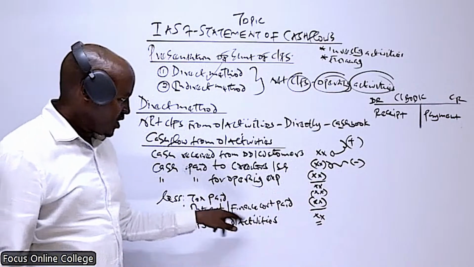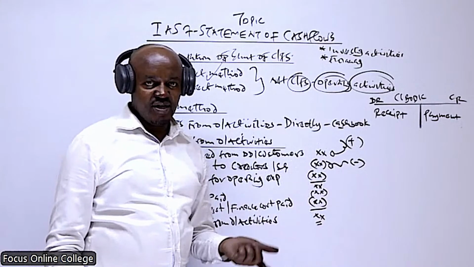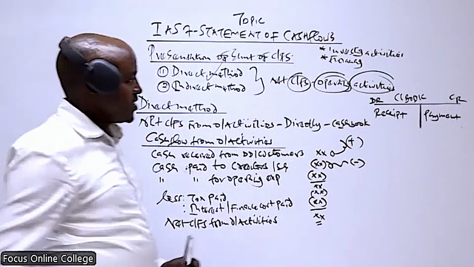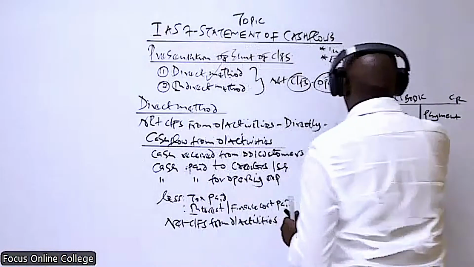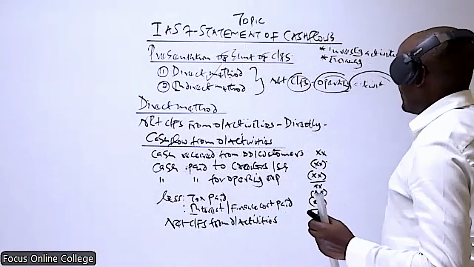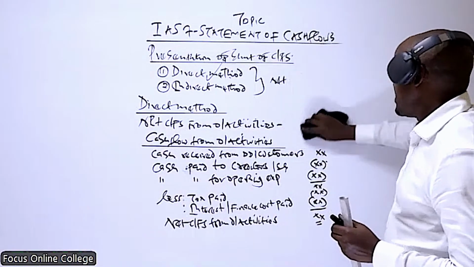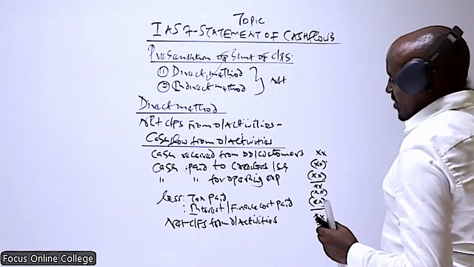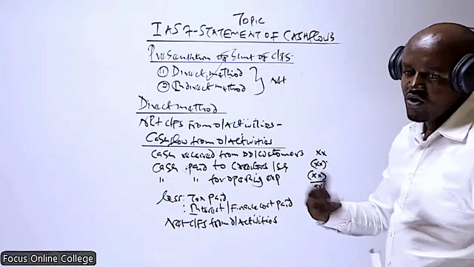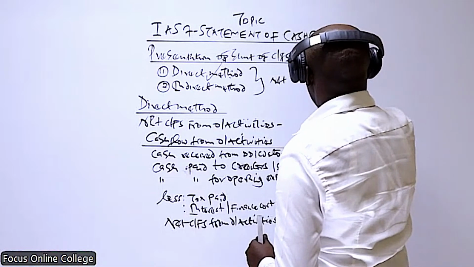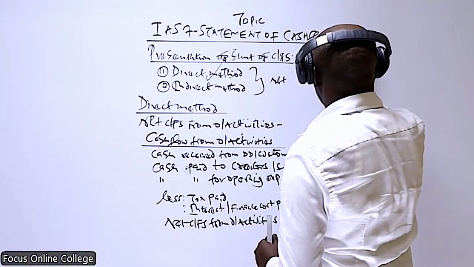Then we have these two items which we consider here. Tax paid, the interest paid, those are cash outflows. That's why you can see we are considering them here as negative. So then from there, how do we determine the same? How do we determine this net cash flow from operating activities using the other method, the indirect method?